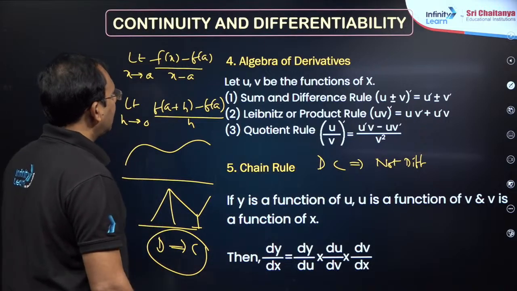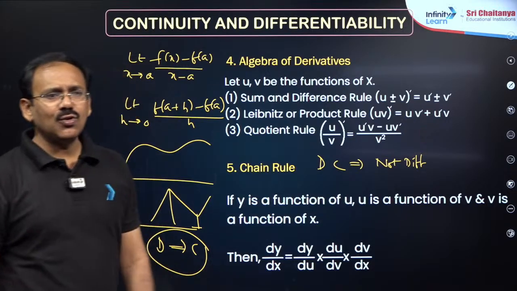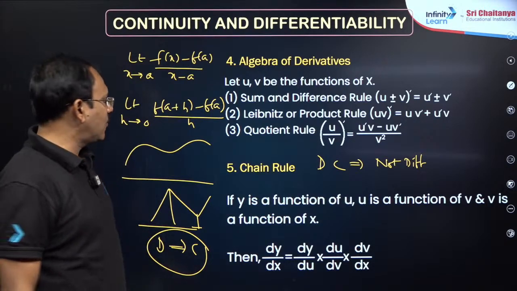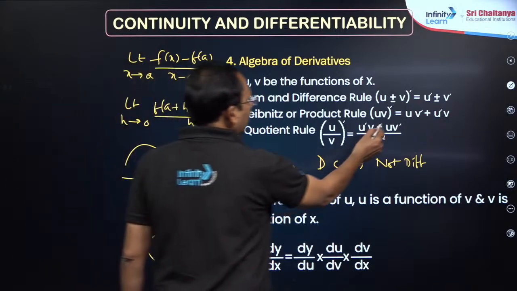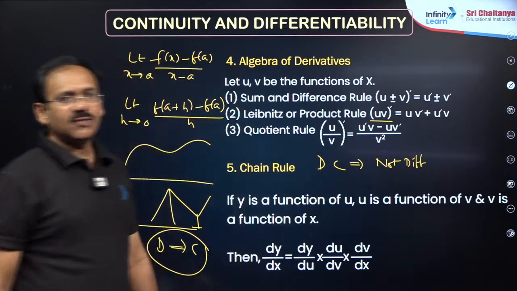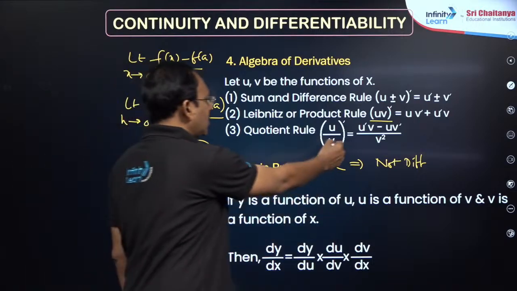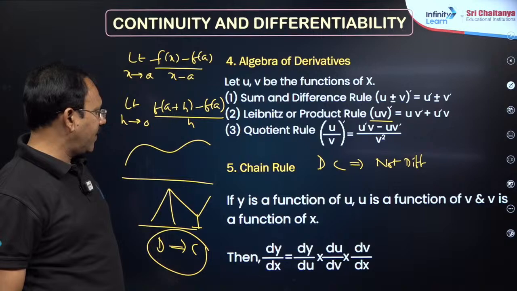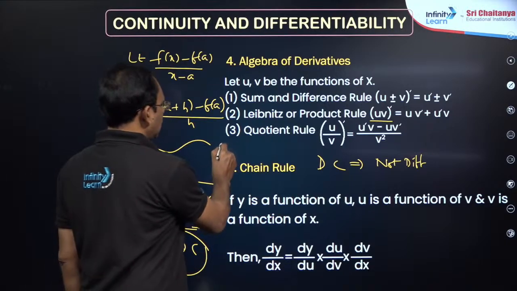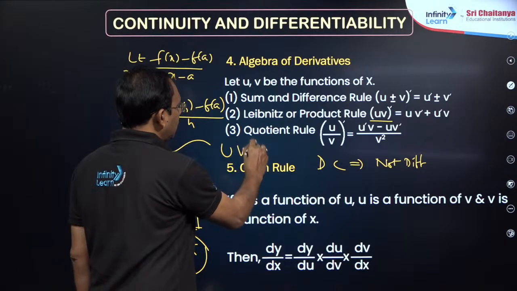Next, derivative standard formulae, which you know. The derivative of u into v is u times the derivative of v plus v times the derivative of u. The derivative of u by v is (v times the derivative of u minus u times the derivative of v) by v square. And you can also do the derivative of u v w.